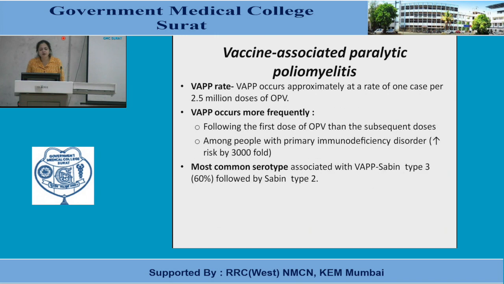Vaccine-associated paralytic poliomyelitis occurs at a rate of approximately 1 case per 2.5 million doses of OPV, following the first dose of OPV more than the subsequent doses, and among people with a primary immunodeficiency disorder, that increases the risk by 3,000 times. The most common serotype associated with vaccine-associated paralytic poliomyelitis is Sabin type 3, followed by Sabin type 2. So this is about vaccine-associated paralytic poliomyelitis.